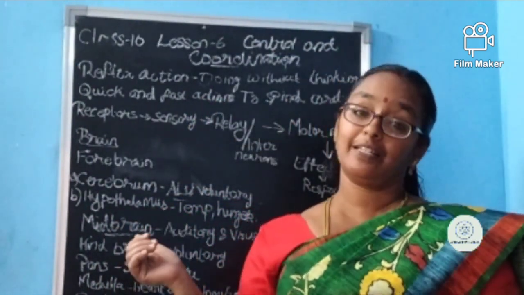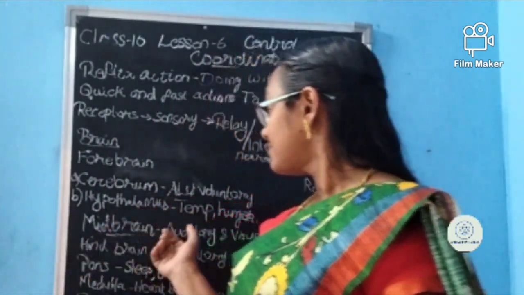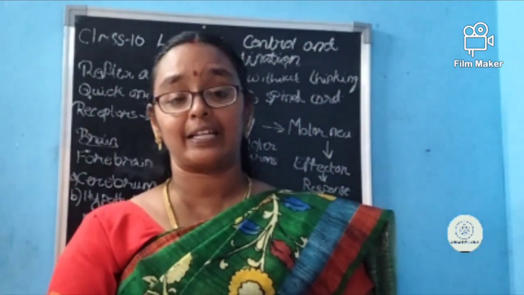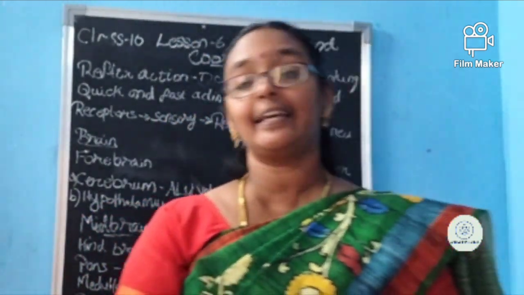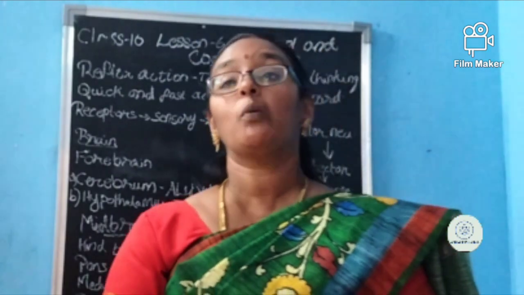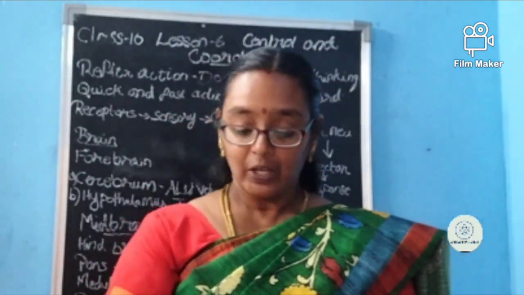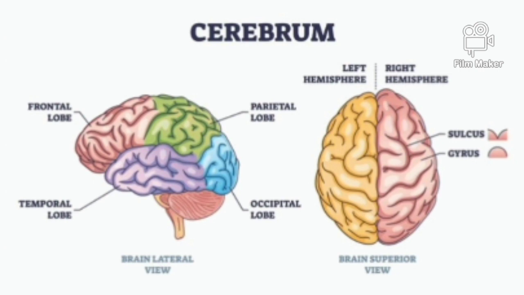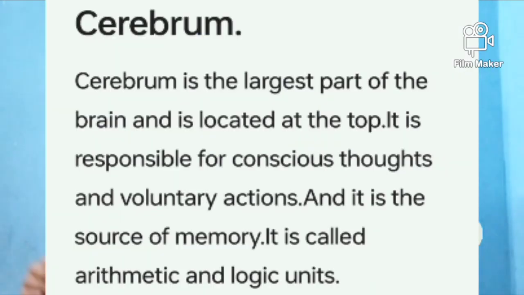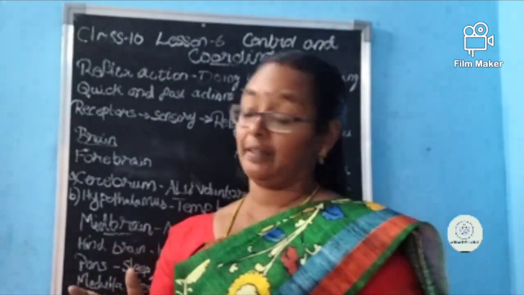It is cerebrum and it is found in the brain. Here all the voluntary activities, not only that, thinking, our speech, our actions, everything is controlled by what? Cerebrum. Cerebrum is the center of judgment, speech, thinking, emotions and all. Voluntary activities like walking, running, all these are controlled by what? Cerebrum of the brain.